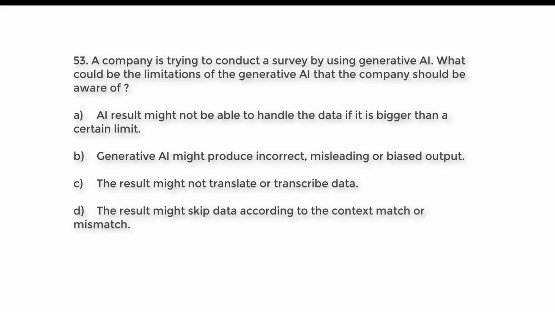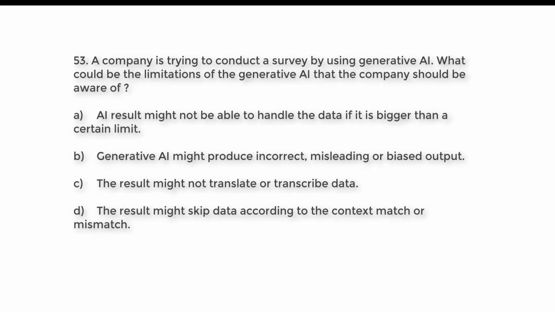Question number 53. A company is trying to conduct a survey by using generative AI. What could be the limitations of the generative AI that the company should be aware of? A. AI result might not be able to handle the data if it is bigger than a certain limit. B. Generative AI might produce incorrect, misleading, or biased output.